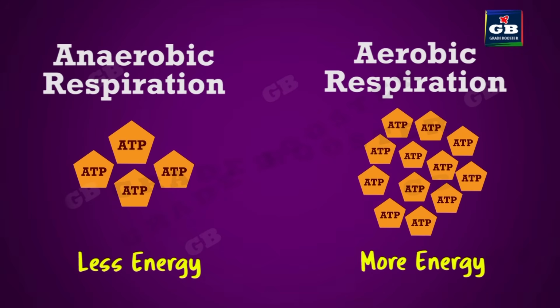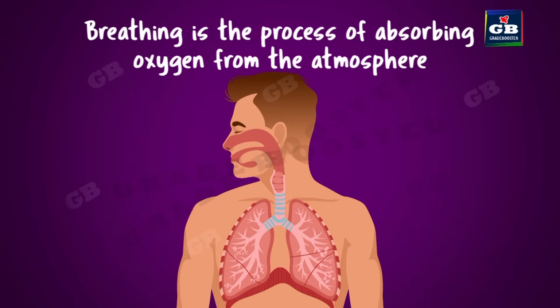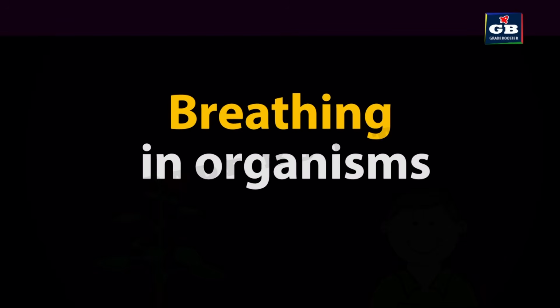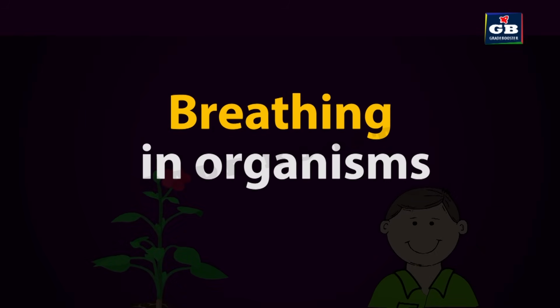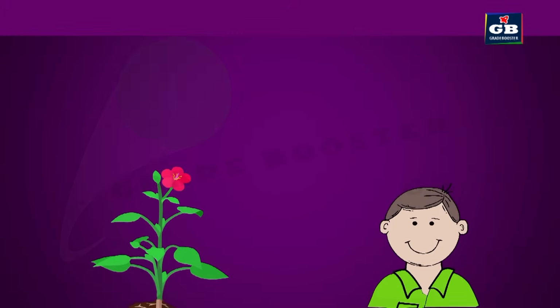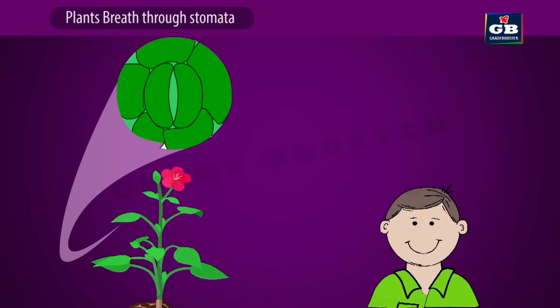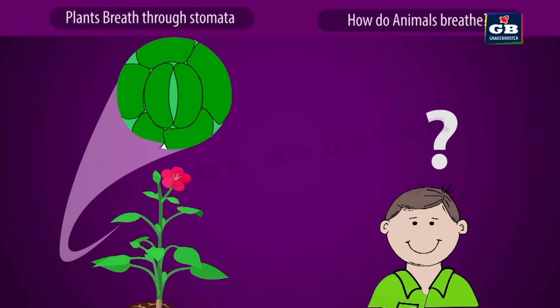But for the process of aerobic respiration, a continuous supply of oxygen is needed. But how do aerobic organisms get the continuous supply of oxygen? It is done by breathing. Plants have small pores on their leaves called stomata for the exchange of gases. Animals need special respiratory organs for the exchange of gases. Then, how do humans get the oxygen?